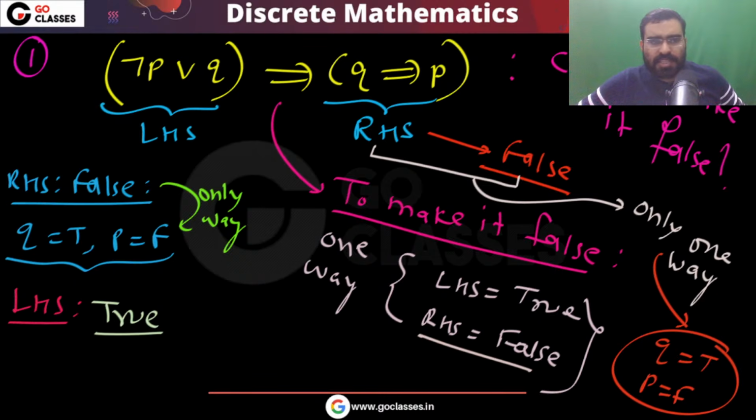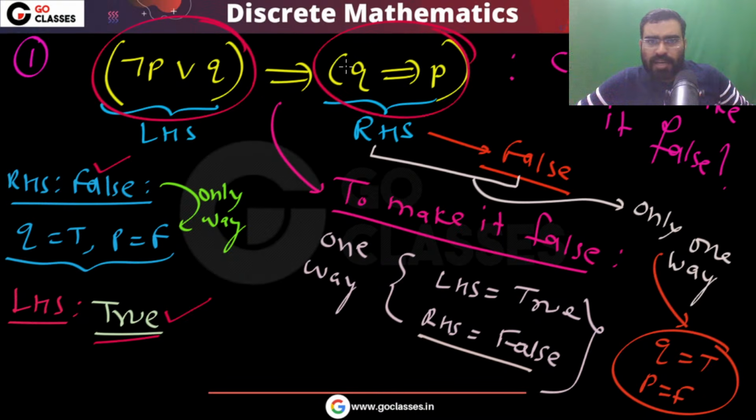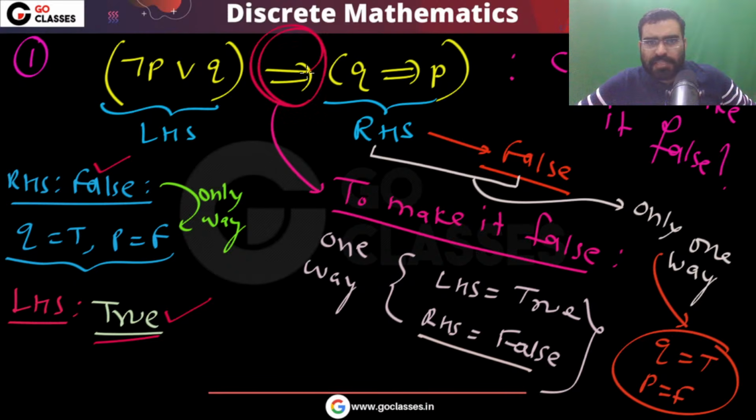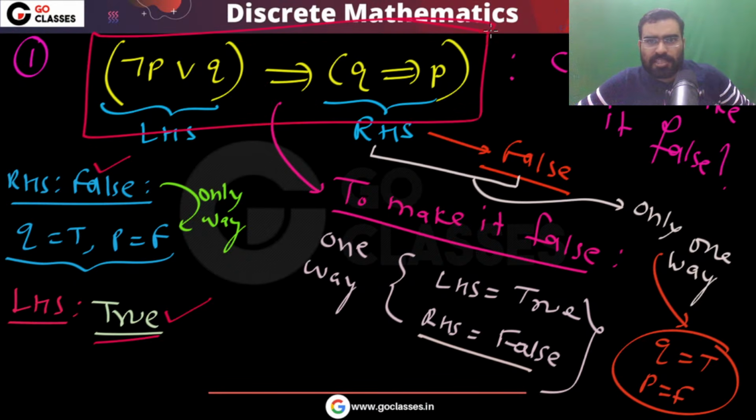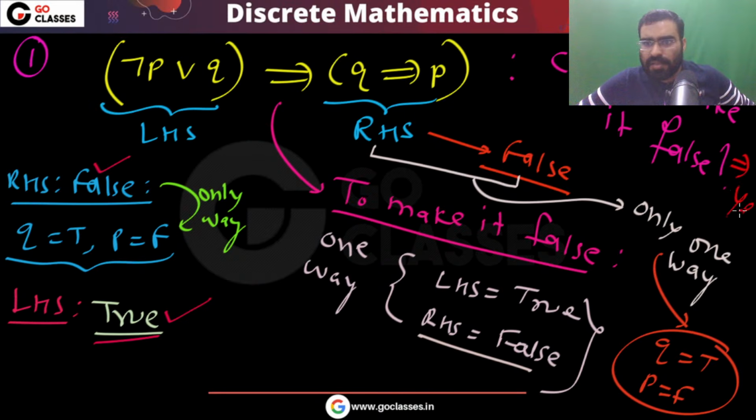With LHS true and RHS false, this implication is false. So you can make this expression false, which means option A is not a tautology. Very simple, this is how you can solve it.